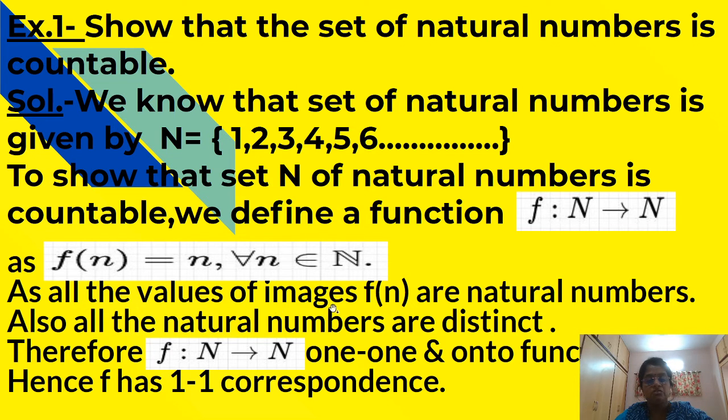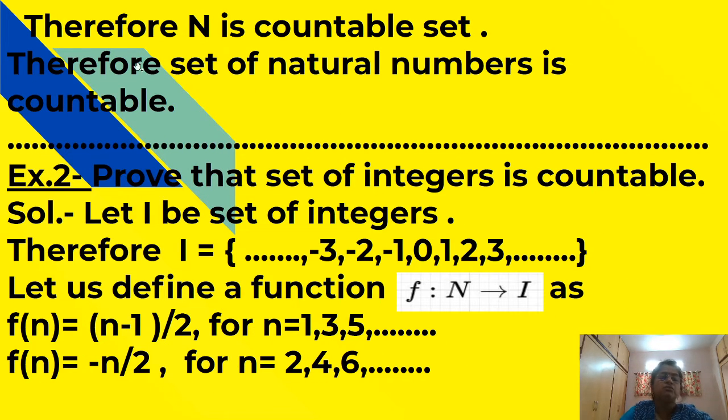As all the values of images f of n are natural numbers, also all the natural numbers are distinct. Therefore, f from N to N is 1-1 and onto function, and hence f has 1-1 correspondence, and therefore we can say that N is a countable set. Therefore, the set of natural numbers is countable.